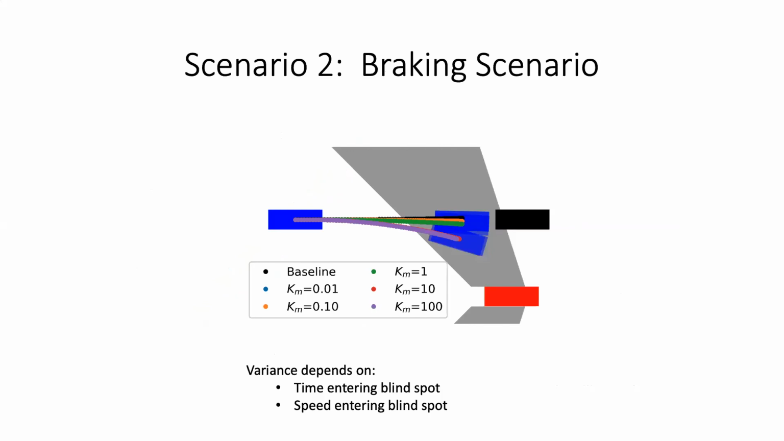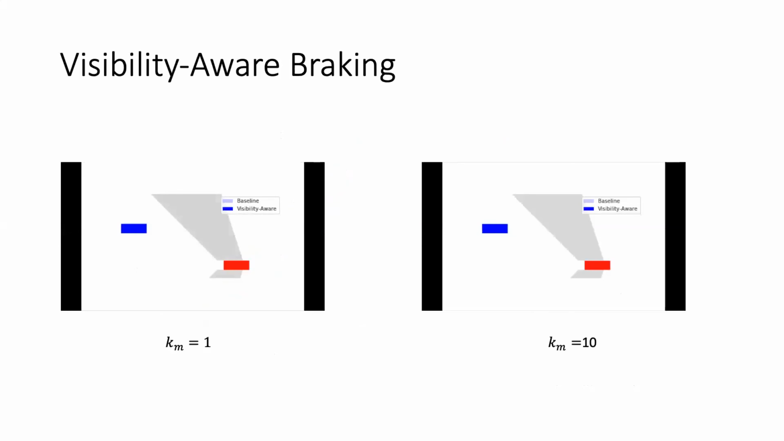A second scenario we look at is a braking scenario, where now our ego vehicle needs to stop behind this lead vehicle shown here in black while considering the blind spot of this red vehicle. And here the variance is going to depend on how long it takes to enter that blind spot, and also the speed at which it enters that blind spot. On the left, we see the visibility aware trajectory for a weight equal to 1.